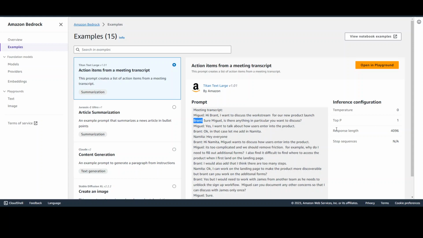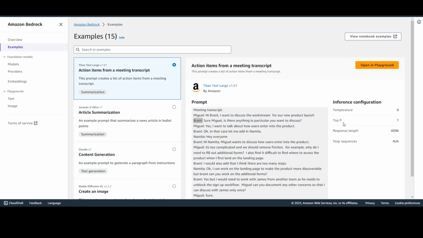Okay, now on the right hand side, these are some of the parameters which we use. When we say temperature, temperature primarily means the randomness of the answer provided by the model. What it means is that if the temperature is zero, the response of the model will always be exactly the same. But if you increase the temperature to maximum one, the model can get creative and every time the response will be different. Normally, in the real world, we set this temperature to 0.5 to 0.7, wherever it provides you the correct answer.